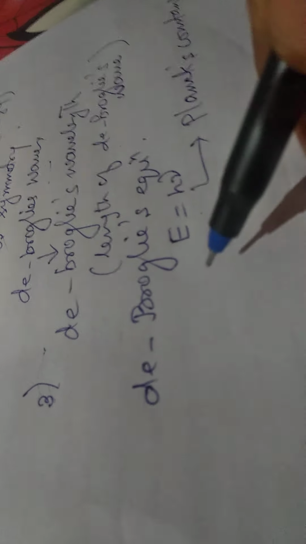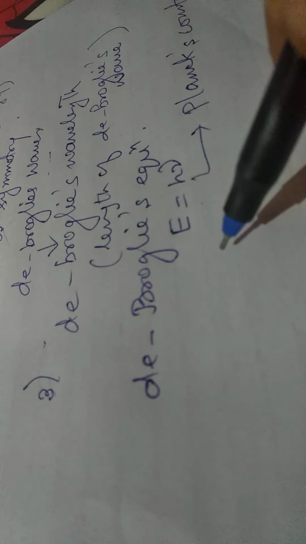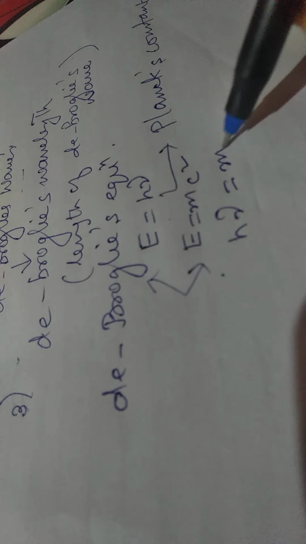So from Planck's quantum theory and from Einstein's mass energy relation, E equal to mc square, we get h nu must be equal to mc square.